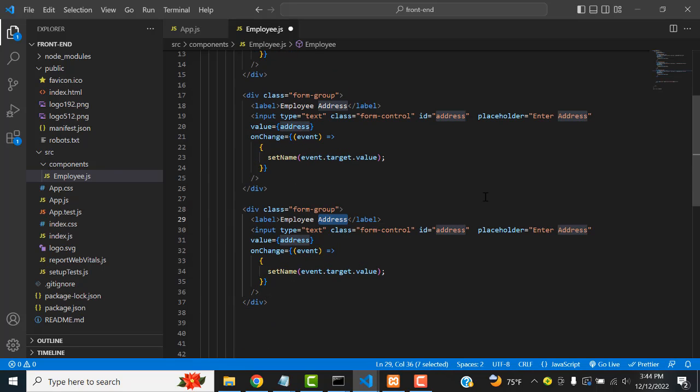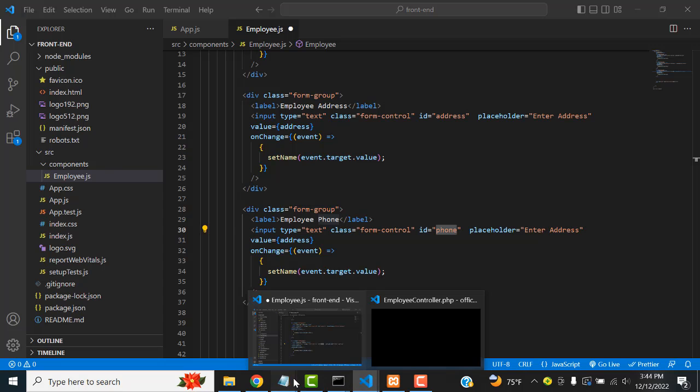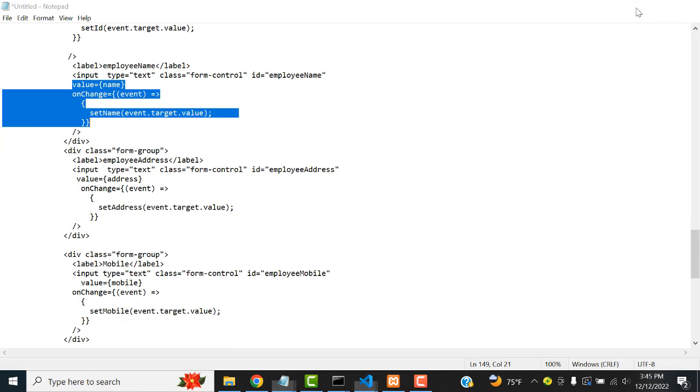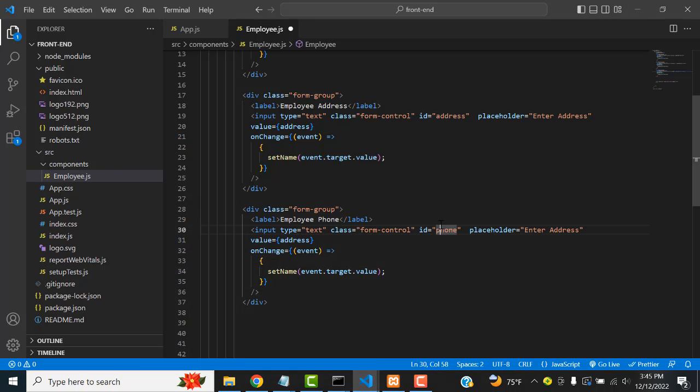This one should be phone. Right, not phone. We have changed this to mobile. In our backend we have given it as mobile.